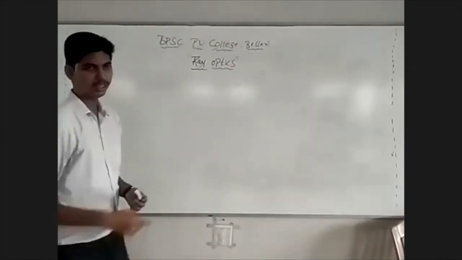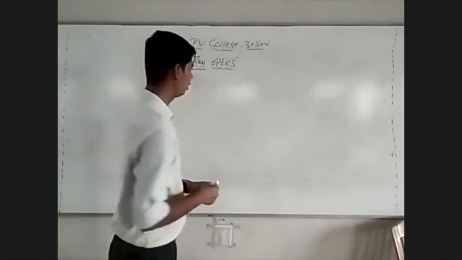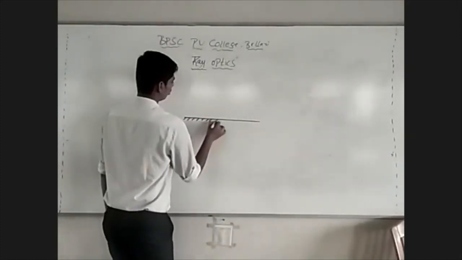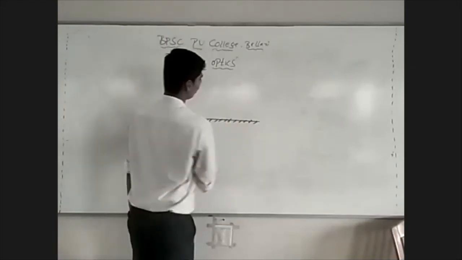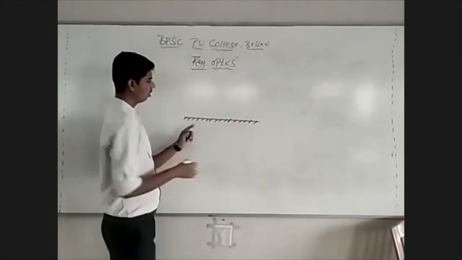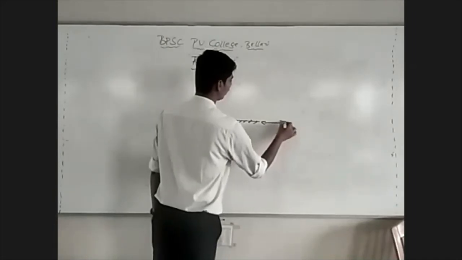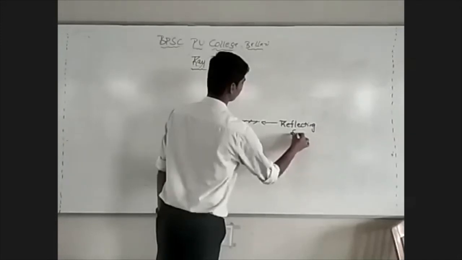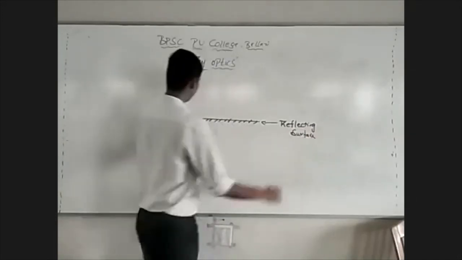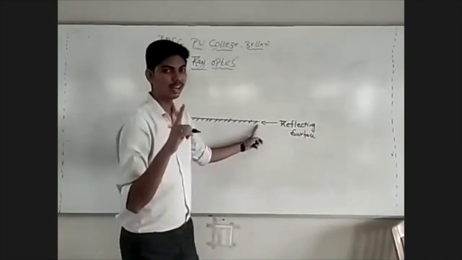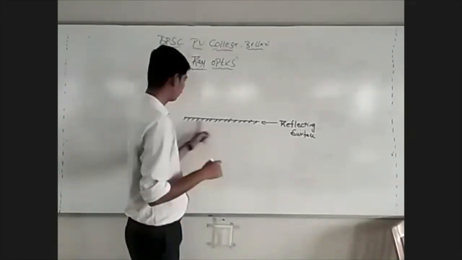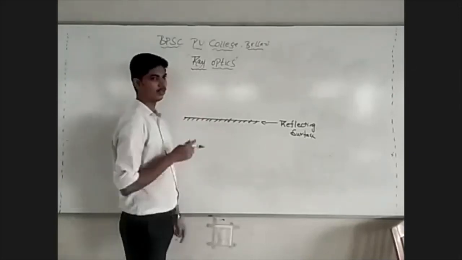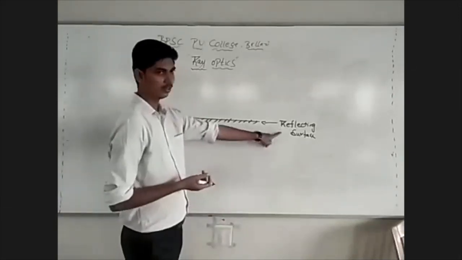Before we get into the details of reflection of light, we'll try to understand some basic ideas regarding reflection of light. Any surface that reflects light can be called a reflecting surface, or you can even call it a mirror. This is a surface which can reflect the light that is incident on it. Such a surface which can reflect the light is called a reflecting surface.